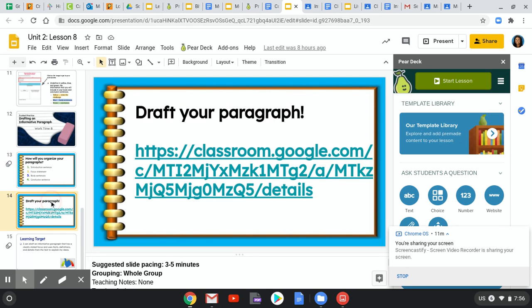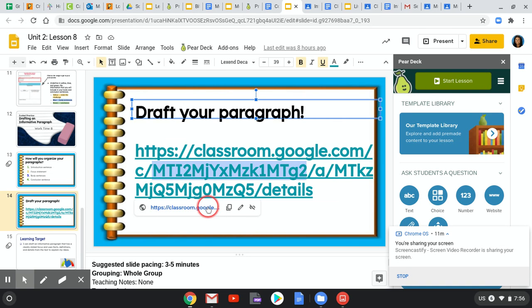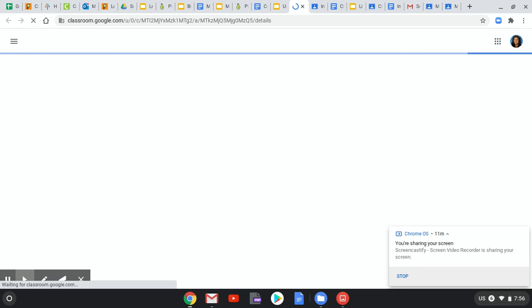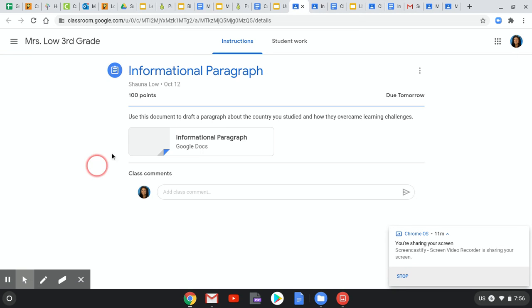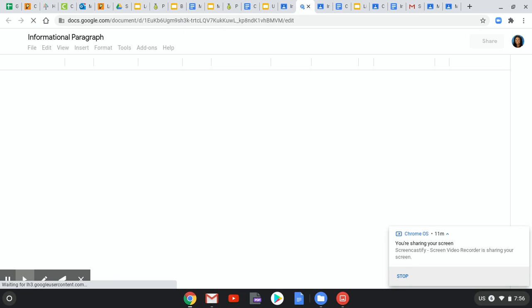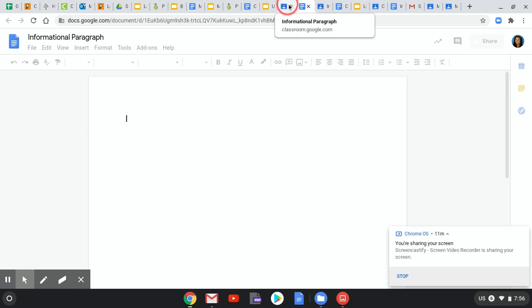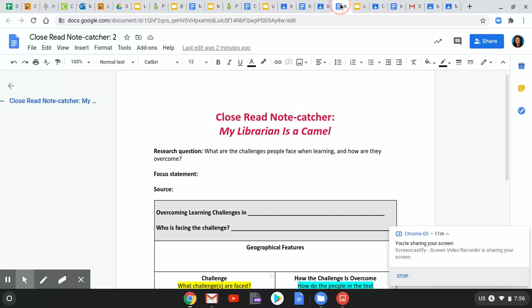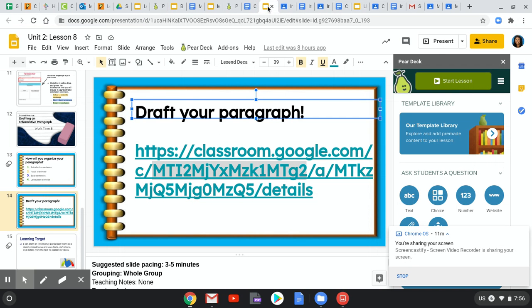To draft your paragraph, you're going to click here on Google Classroom, which is going to take you here. And you're just going to click on informational paragraph. It is a blank document, and you are going to begin typing. Do not forget to use your note catcher because that's where you have all your information, and you're going to have it color coded so you know what to include where.